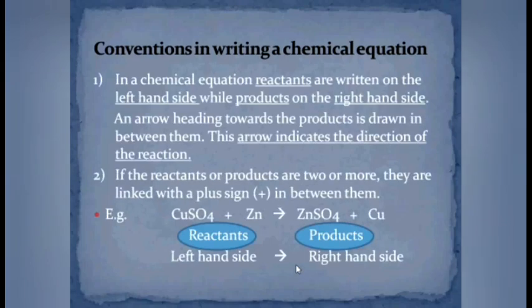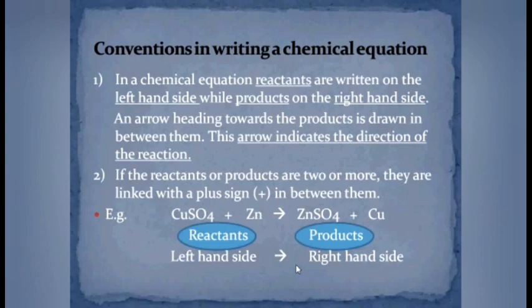These conventions will help us to make the chemical equation more meaningful. The first one is, in any chemical equation, the reactants are written on left hand side, while the products are written on the right hand side. The arrow between reactants and product indicates the direction of reaction.